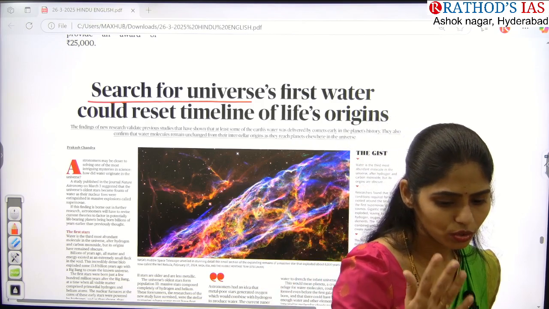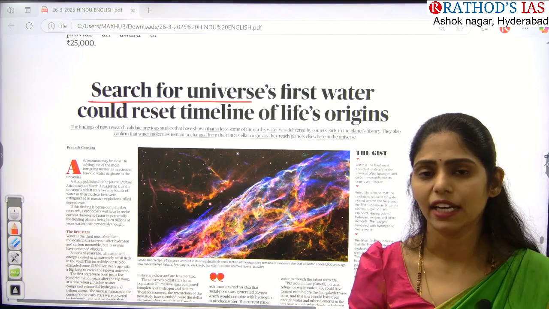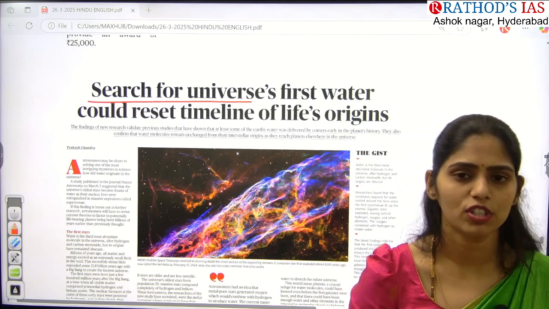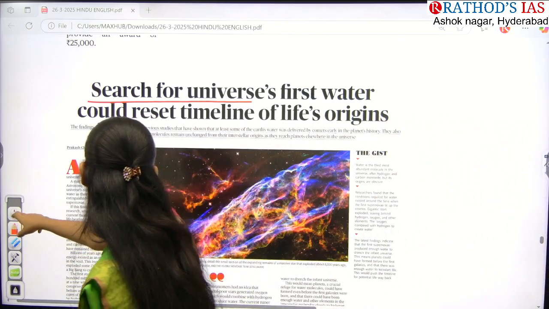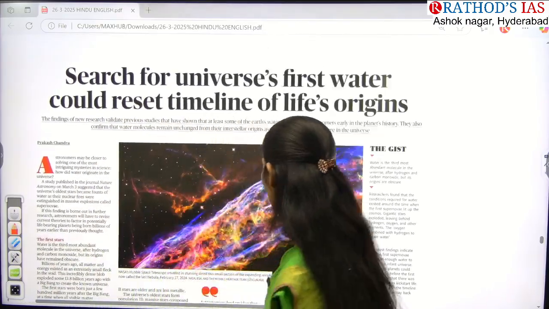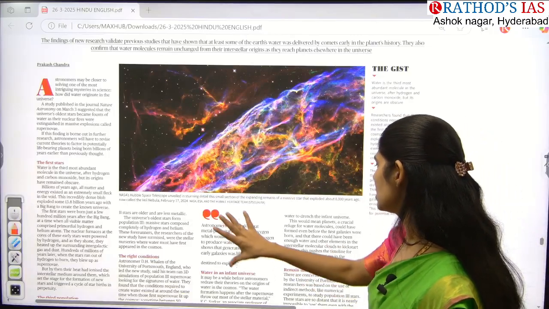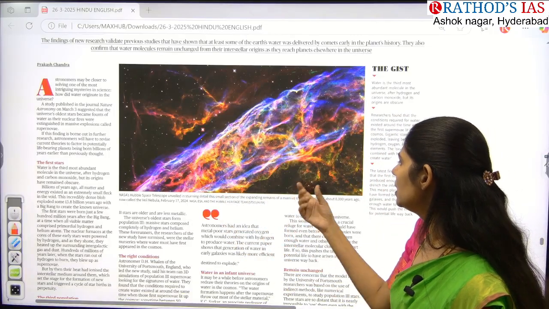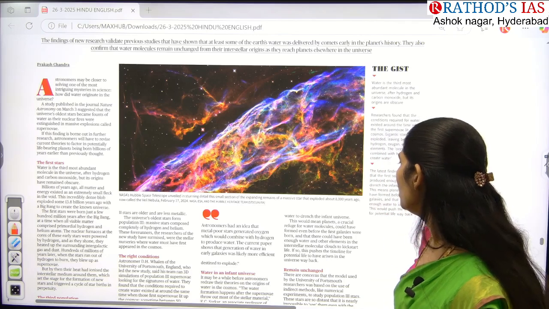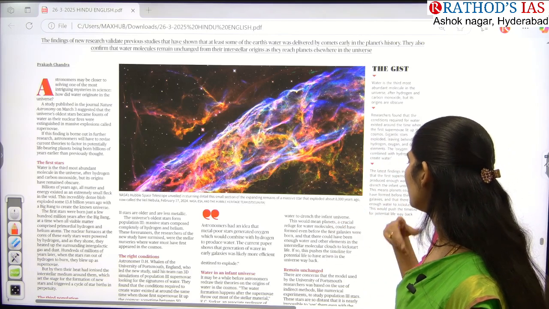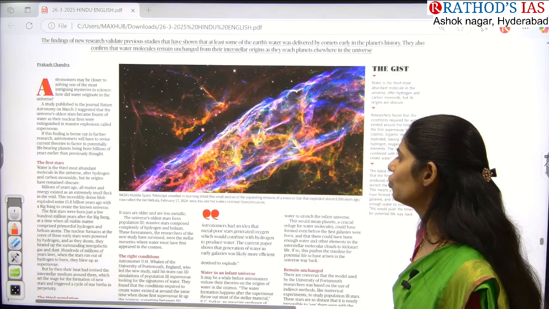So if you want to know the clear-cut details of the beginning of life on our earth, we have to know about the formation of this water, when this formation of water happened. And on this, the research is going on. So if you see here, this image was released by NASA's Hubble Space Telescope. It is mainly studying a small section of the expanding remains of a massive star which exploded around 8,000 years ago. Now this area is called the Whale Nebula.